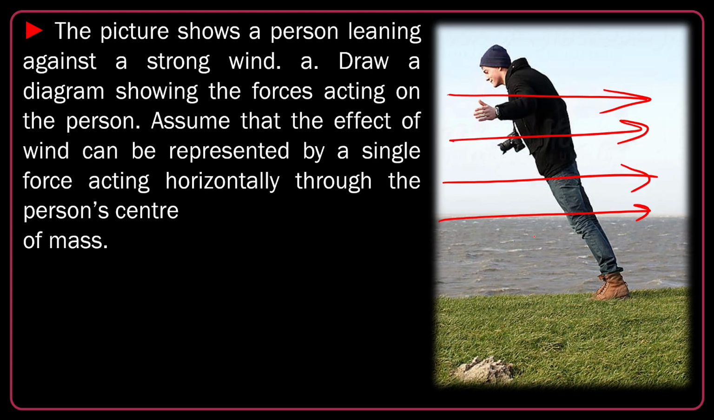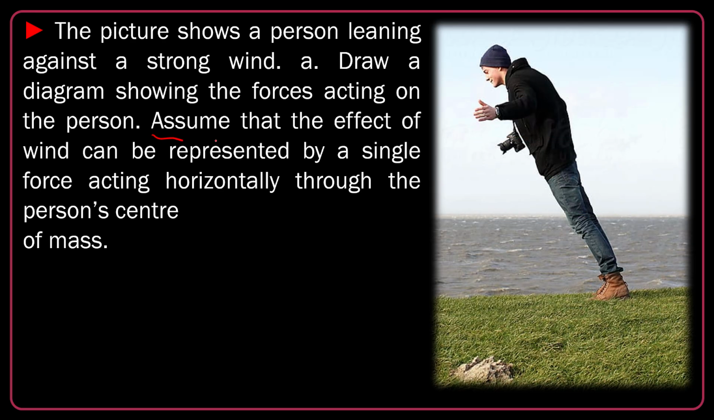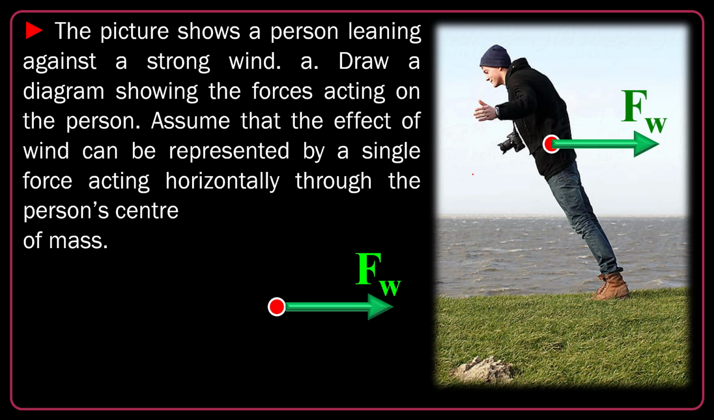Draw a diagram showing the forces acting on the person. And also, you may have an assumption. Assume that the effect of wind can be represented by a single force acting horizontally through the person's center of mass. Okay, that's not very difficult. Let's say this is the center of mass of this guy. This is the wind force to the right and W downward.